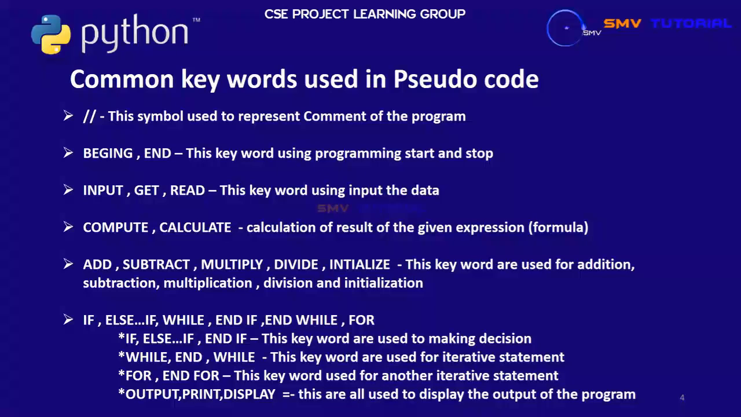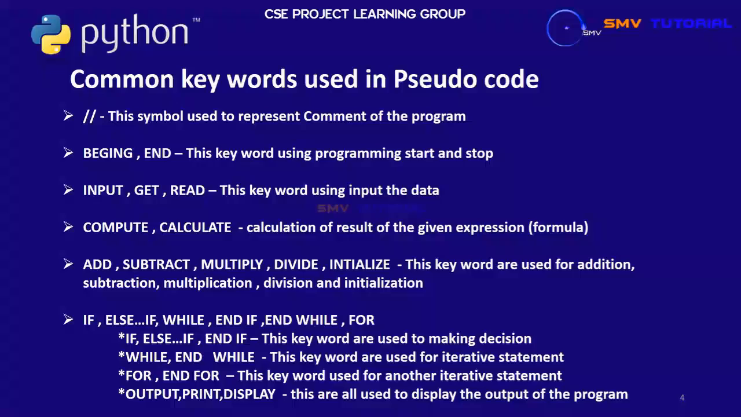Next is while and end while. This keyword is used for an iterative statement. And next is for and end for. This keyword is used for another iterative statement. And the final one is output, print, display. These are used to display the output of the program.